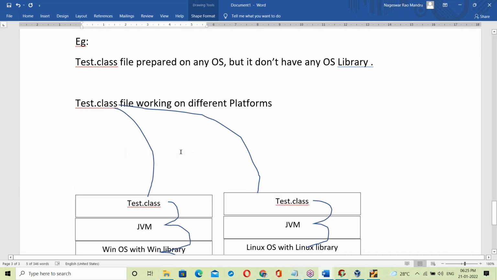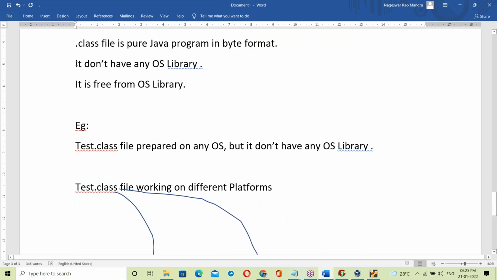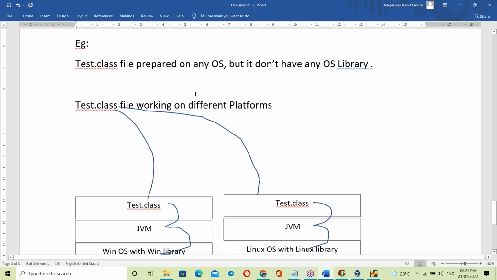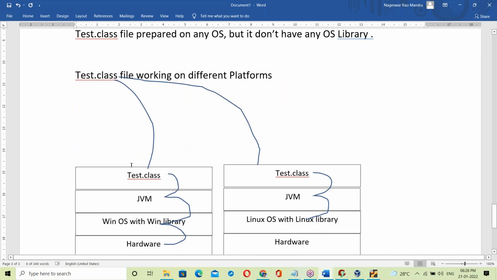Java .class file, what happens here? The Java .class file doesn't have any OS library. It is free from OS library. It is a plain .class file, and a .class file won't have any OS library.